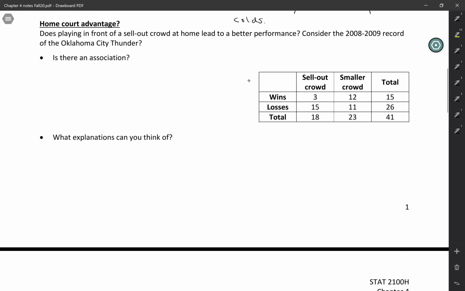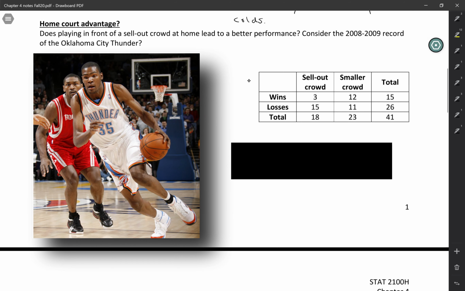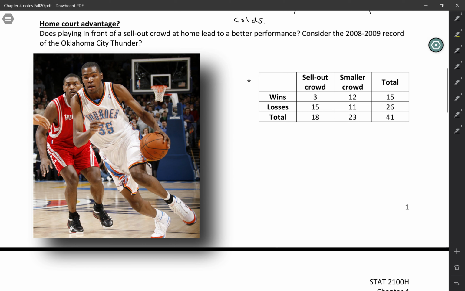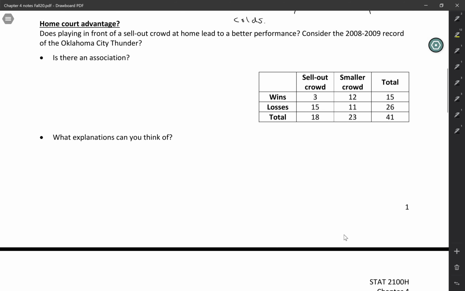In this example, we're going to think about association and confounding again, but this time we're going to actually consider some data. So the question is, does playing in front of a sellout crowd at home lead to better performance? And we're going to consider the 2008 to 2009 record of the Oklahoma City Thunder, which is a professional basketball team. Okay, so we've got two different variables here.